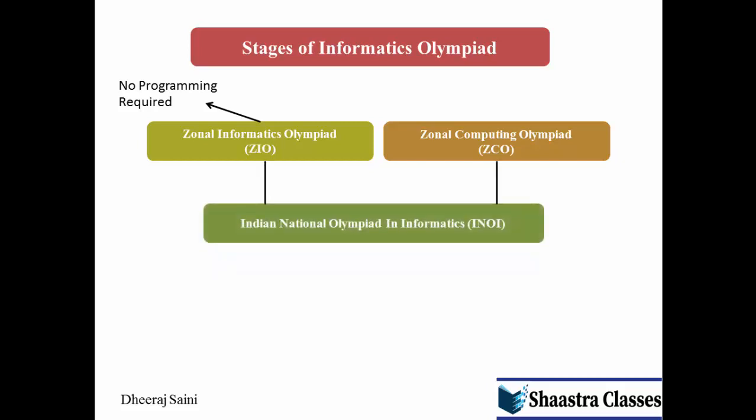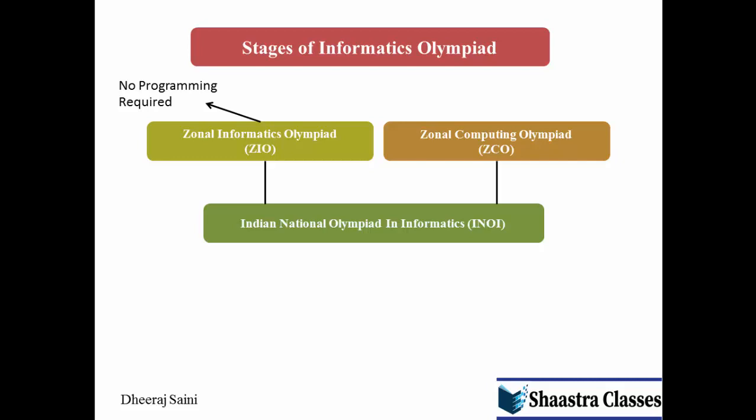After these 2 exams, students are selected for the National Informatics Olympiad. So students have a choice to give any of the zonal exams. A student can opt for ZIO, or a student can opt for ZCO, or students can also opt for both exams to maximize their chances of success.